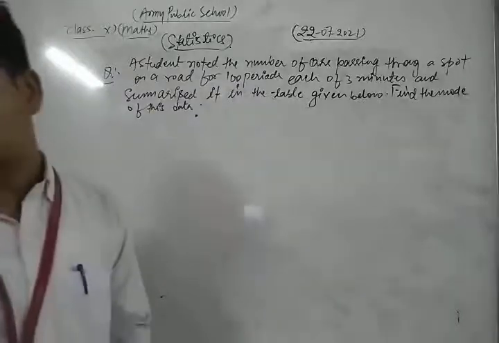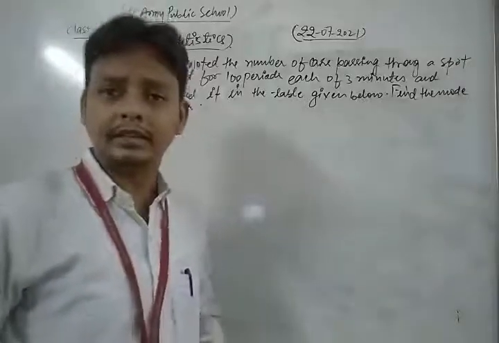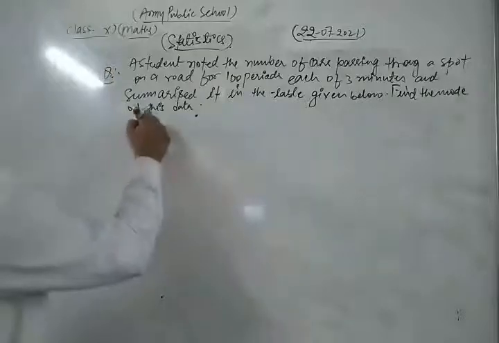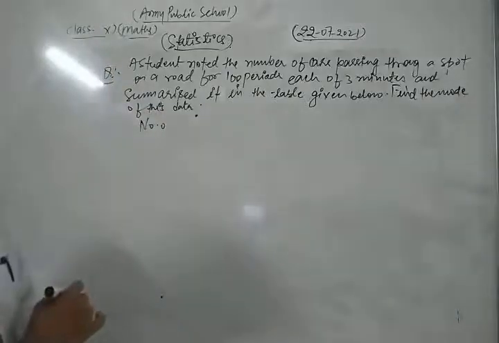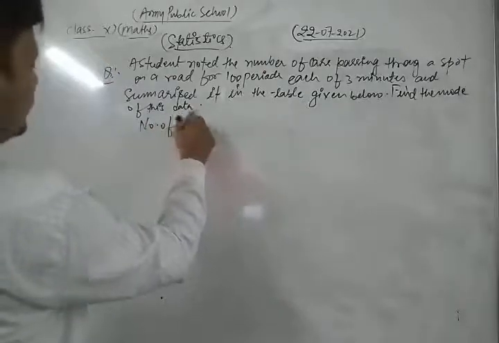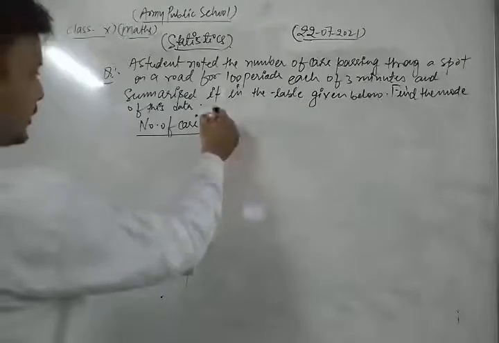Now look, the given data is the number of cars passing through a road on a spot, and also their frequencies.